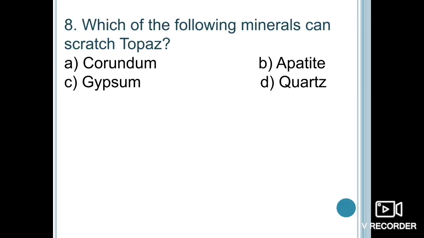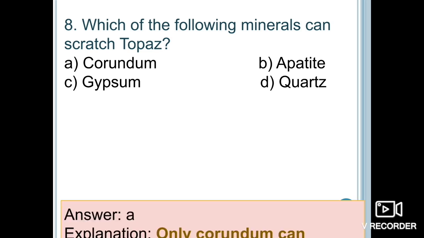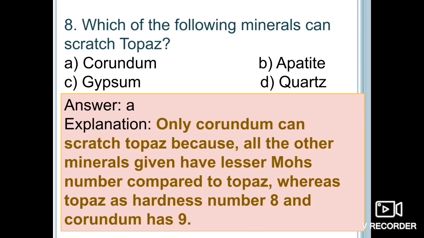Next one is, which of the following minerals can scratch topaz: corundum, apatite, gypsum, quartz? So we all know that only corundum can scratch topaz, because all the other minerals given in the options have lesser hardness numbers compared to topaz.